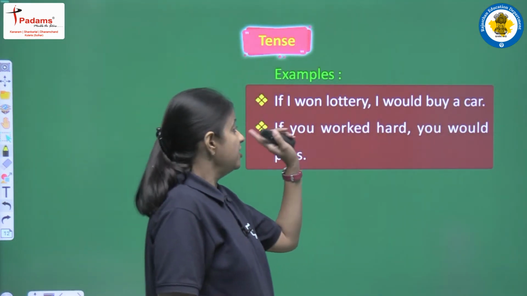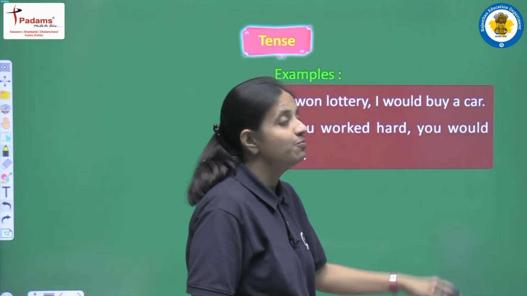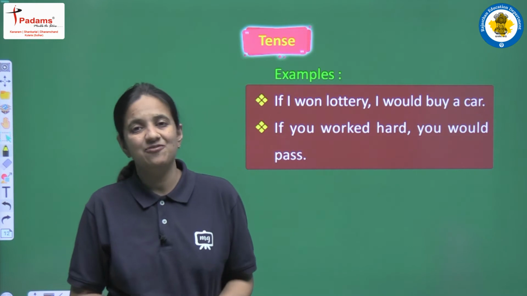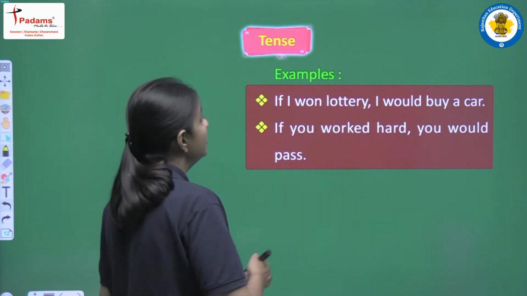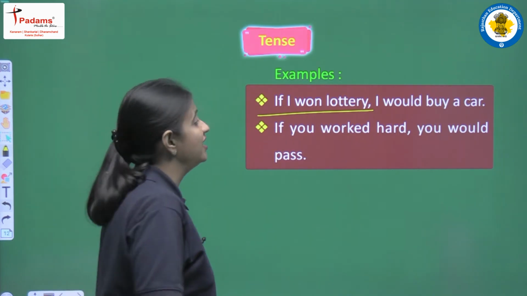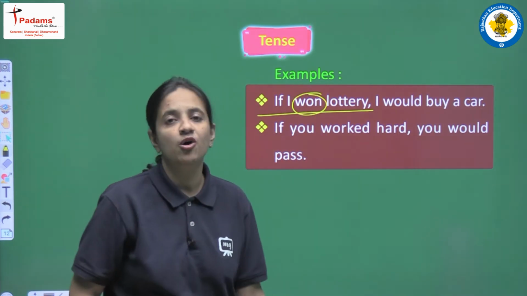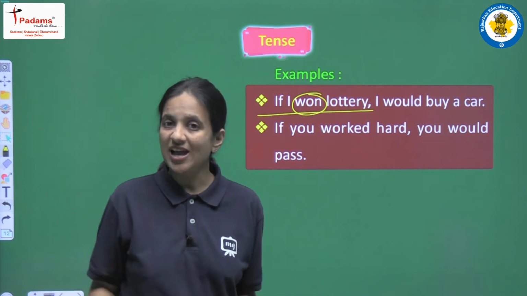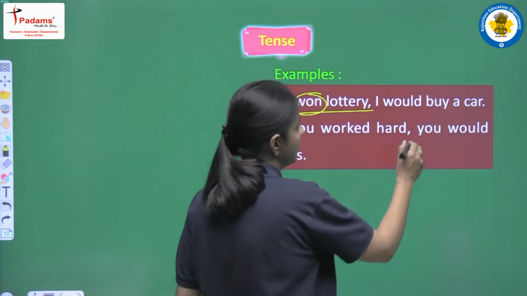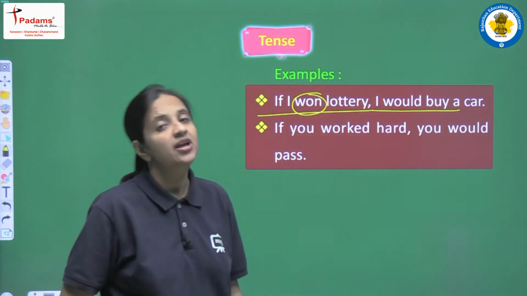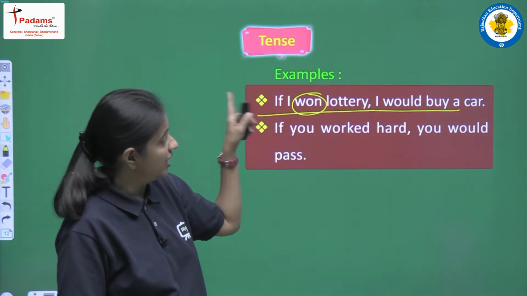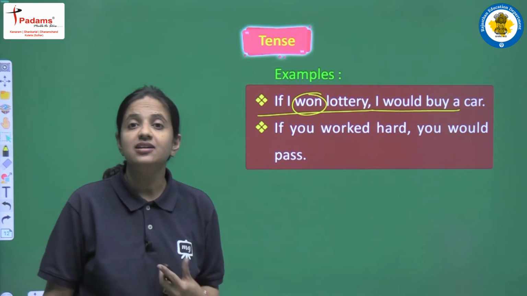So let's read. If I won the lottery, I would buy a car. So this is, we can say, an unlikely condition. This has less possibility of being fulfilled, and in the condition clause we are having past simple tense. How can we say? Because we are having the second form of the verb and no helping verb here, so this is past simple tense. And in the result clause we are having would plus first form, would plus buy, and the sentence will be, if I won the lottery, I would buy a car.